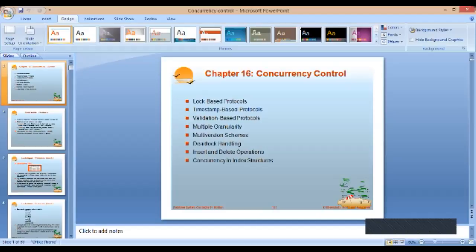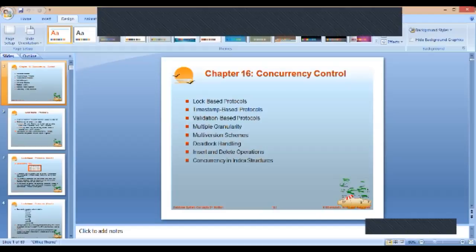Second one is isolation, so if three transactions are running simultaneously or parallelly, they should not know the data of some other transaction. And third one is consistency. Before executing and after executing a particular schedule, the database should be consistent. That is the main motto of concurrency control.